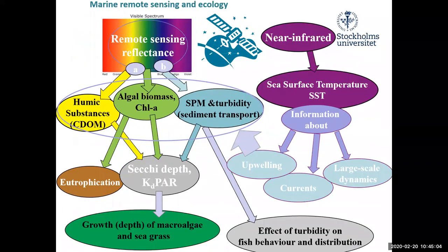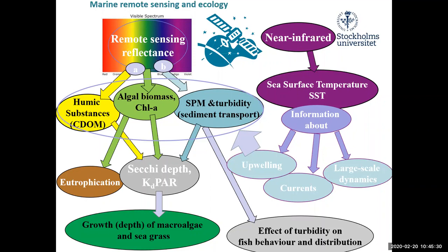So the idea of what we do in remote sensing is we use the remote sensing reflectance that we measure from space, and from that we can derive information about these key optical properties. One can also use near-infrared to derive information about sea surface temperature, and then all these different large-scale processes that again affect the optical properties.